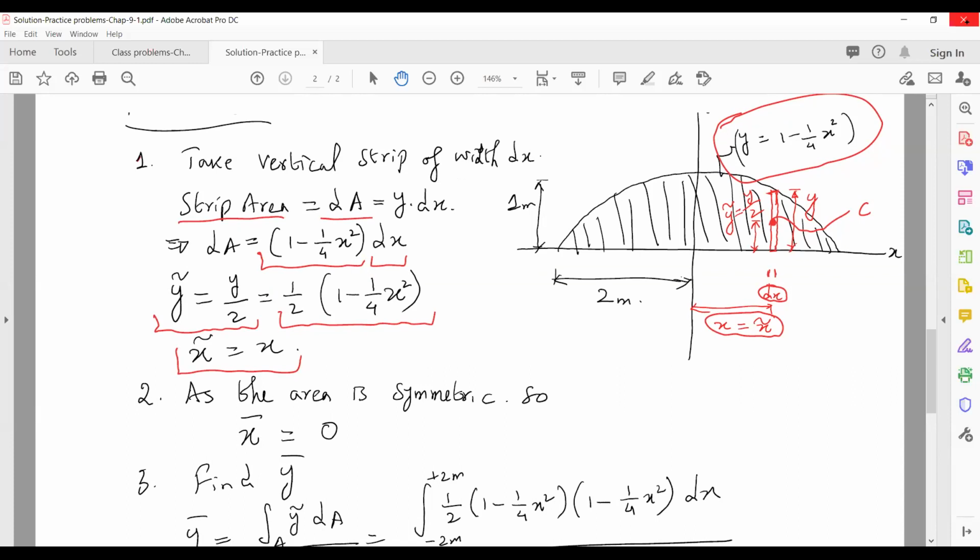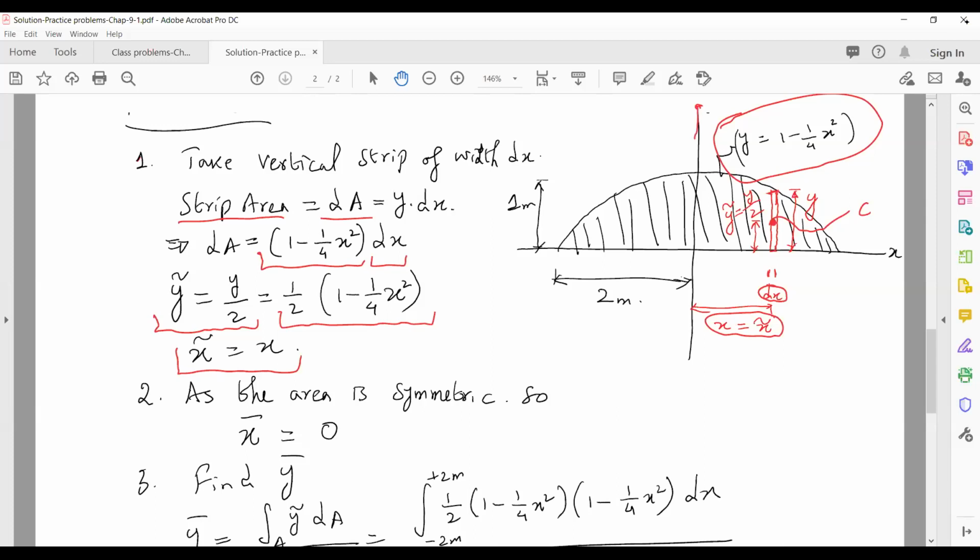Now before we go over to the equations, if you again have a look at the given figure, the area is symmetric. What does that mean? Area symmetric means that this is the axis of symmetry.